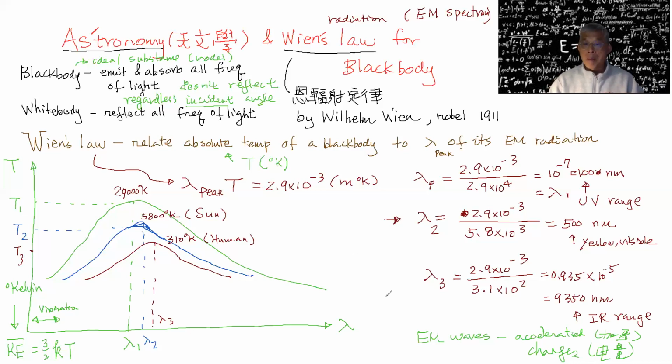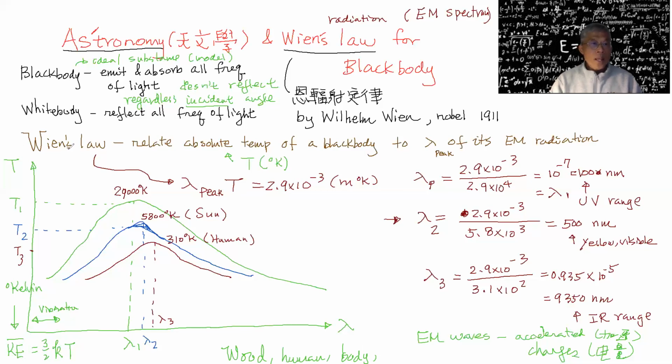It doesn't matter whether you are wood, a human body, stars, suns, or clouds. It all emits this EM wave.